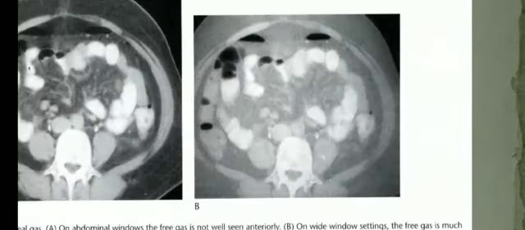Its HU value will be negative, usually 0 to minus 100, and sometimes it will be more negative.